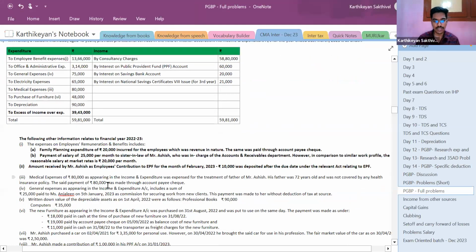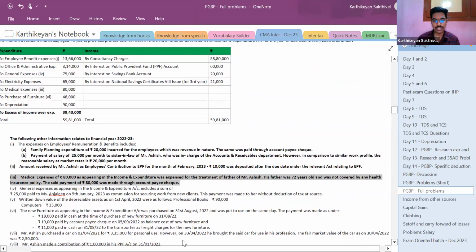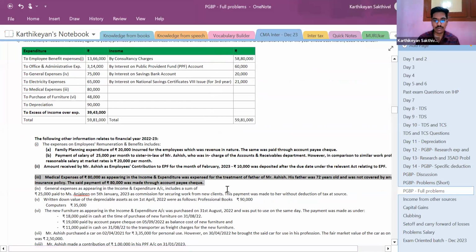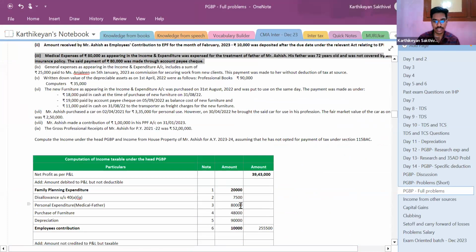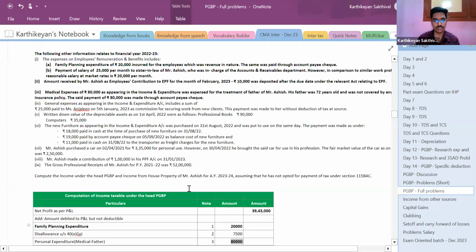Third point, medical expenses of 80,000 appearing was expense for the treatment of his father, 72 years old, not covered by any health insurance. It was made by account payee cheque. So as far as this adjustment is concerned, since he is not covered by any medical insurance, you can claim it as a deduction under 80D. But it will not come under business income. So it is to be disallowed. This 80,000 is to be disallowed.